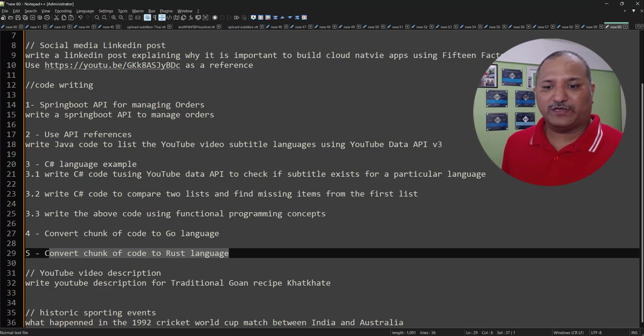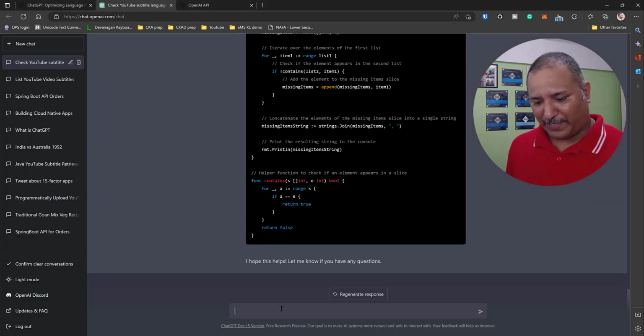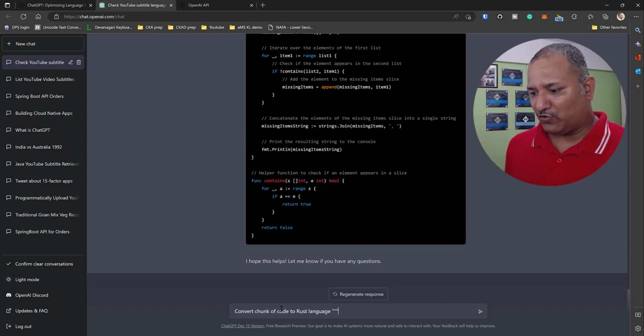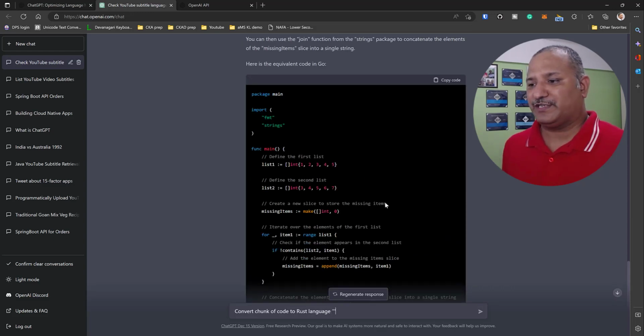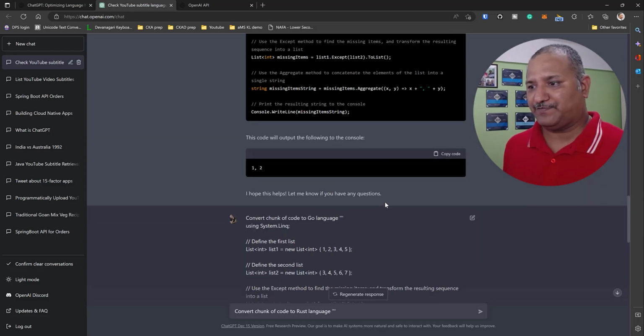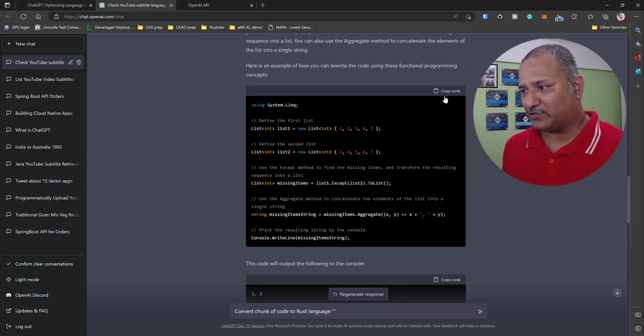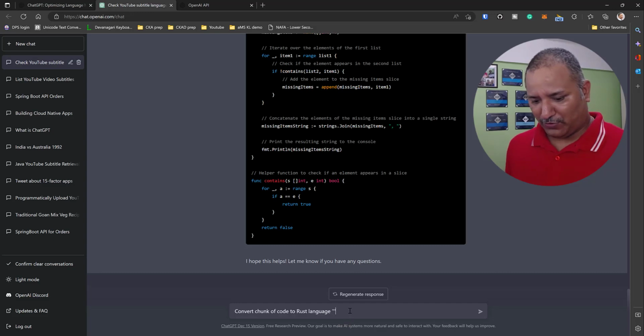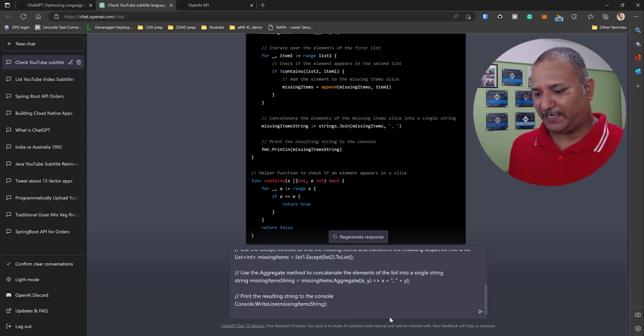Again, we can say that Go is a sort of popular language. Why not try some other language? Let's say Rust, for example. The same code I'm going to use and convert it into Rust. So let's go up, copy this code, and ask ChatGPT to convert it into the Rust programming language.